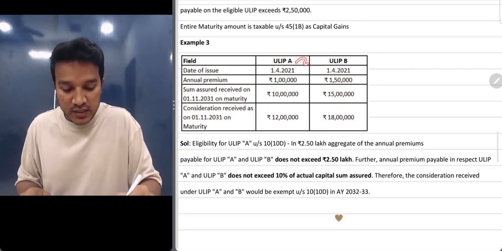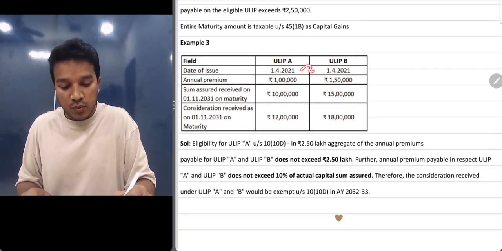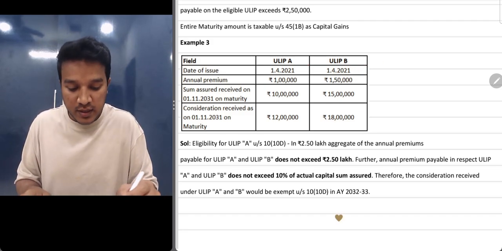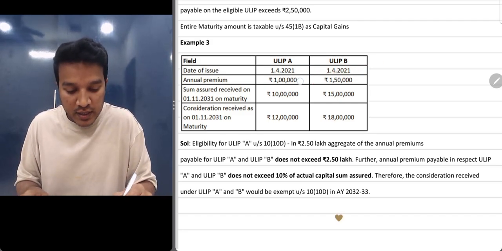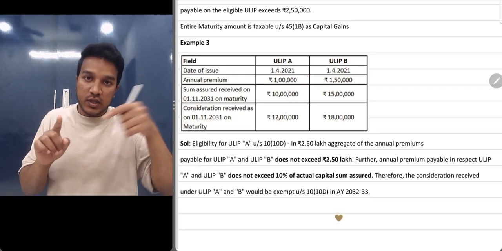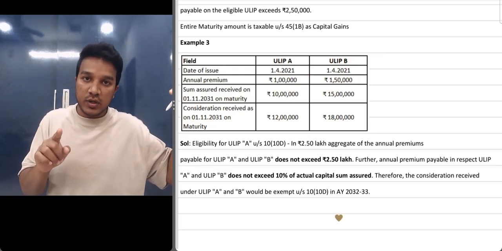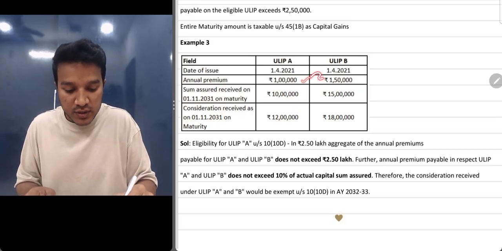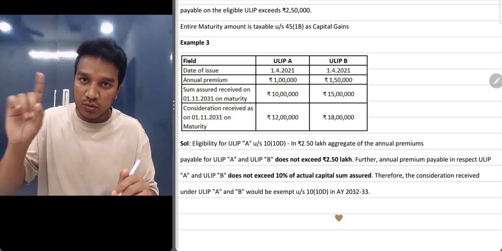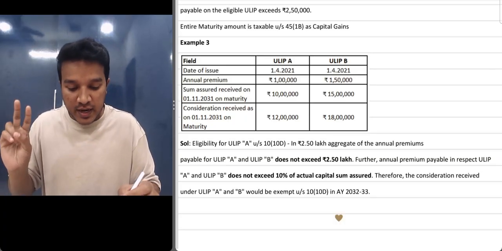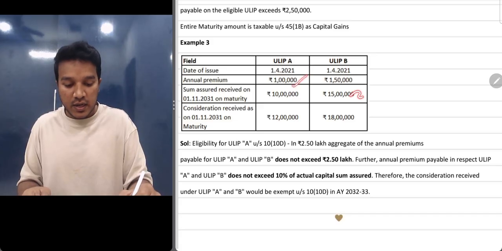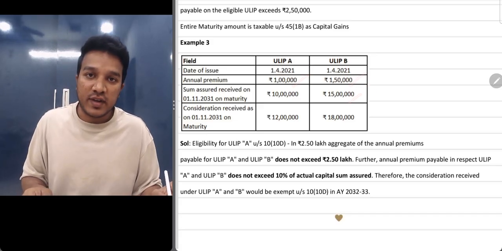Now example 3, if you see here, there are two ULIPs, okay, and both of them have been issued after 1/2/2021. Clear till here? So if you see the premium amount, the aggregate premium should not be more than 2.5 lakhs, right? So you should club all the ULIPs that you're holding and see if the amount is more than 2.5 lakhs. So here, 1 lakh plus 1.5 lakhs is 2.5 lakhs. So it is well within the limits. The 2.5 lakh condition is satisfied. And then the sum assured, it is 10 lakhs. 10% of 10 lakhs is 1 lakh. 10% of 15 lakhs is 1.5 lakhs.